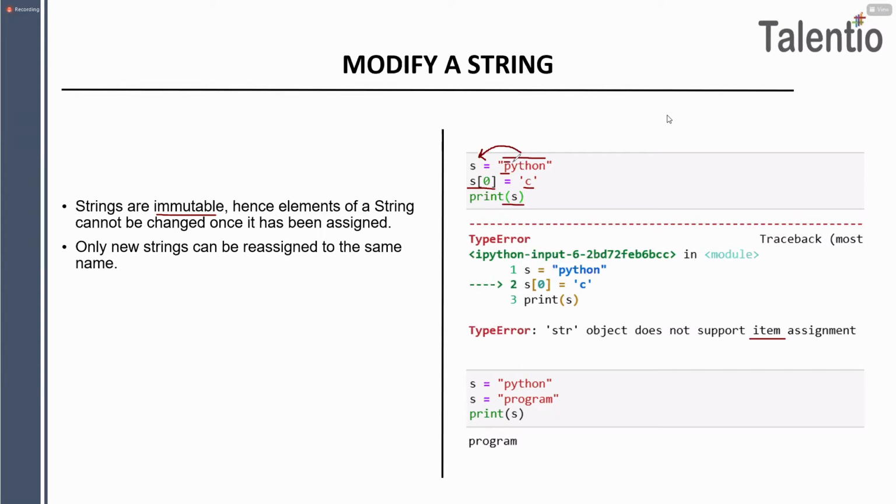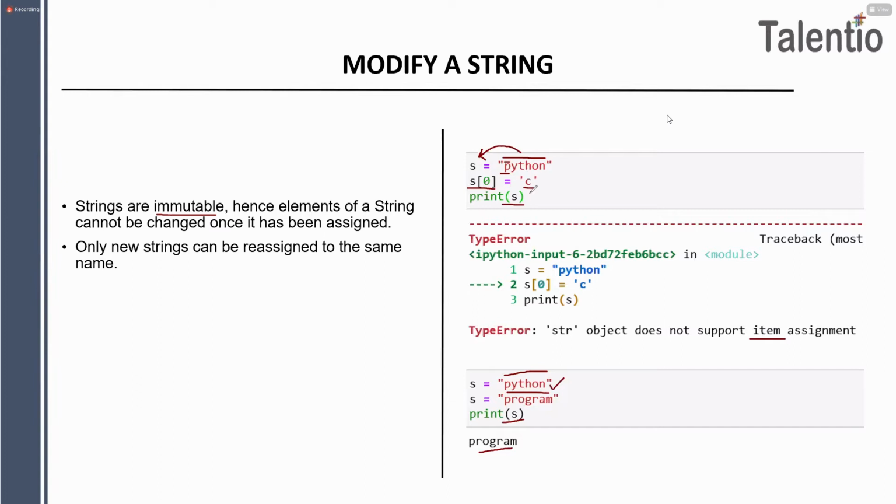Now the same thing, but here I have declared s equal to Python. Later I wanted to change s with the value program. When I printed s, the change happened. Now again you will have confusion, ma'am. Just now you said strings are immutable. Guys, mutable or immutable refers to changing a single item present in a list, tuple, set, dictionary, string, whatever it is. Mutable means you can do separate item changes. Immutable means you can't do separate item changes. It doesn't mean you can't replace the value. So please don't be confused.